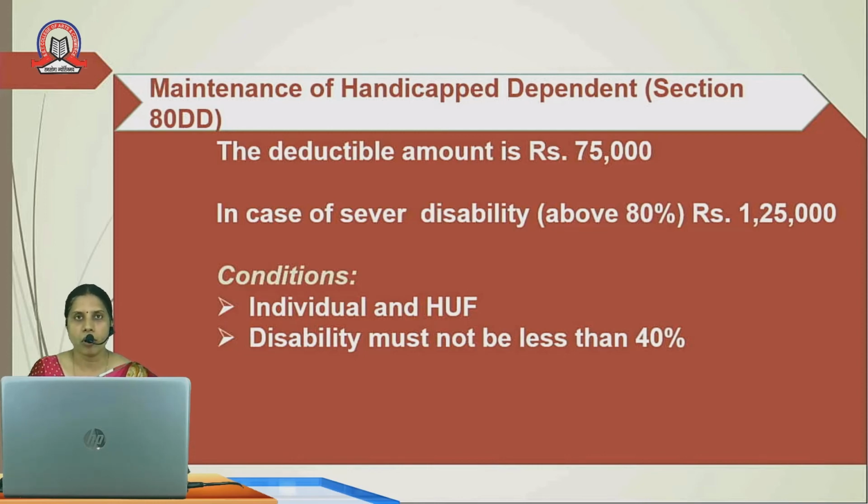One more thing I want to focus over here is that the deduction is allowed irrespective of the actual expenditure. Okay, the flat deduction is allowed as per this section. The expenditure may be less than 75,000 or more than 75,000 in case of normal disability, but a flat deduction of rupees 75,000 is allowed. Similarly, in case of severe disability also, the flat deduction of 1,25,000 is allowed irrespective of the actual expenditure.